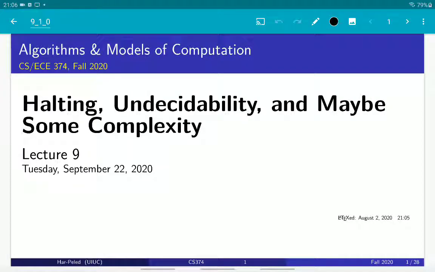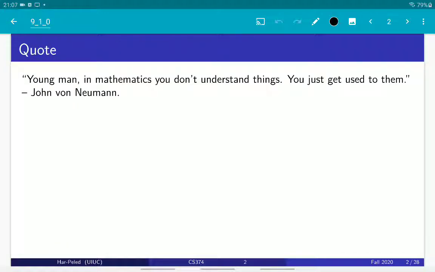Today we're going to talk about the halting theorem, undecidability, and some complexity notions related to this. But first I want to start with a quote from von Neumann, a famous mathematician, who said: "Young men, in mathematics you don't understand things, you just get used to them."